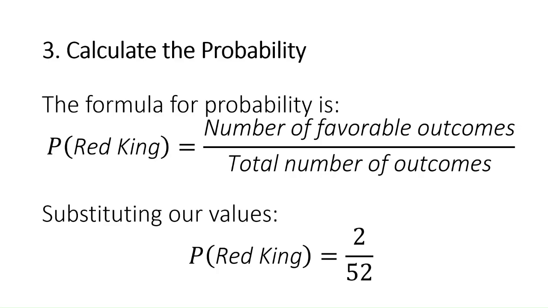How can we calculate the probability here? The probability of getting a red king from a deck of cards will be equal to the number of favorable outcomes divided by the total number of possible outcomes. How many favorable outcomes are there? Only two. Then we substitute the values: favorable outcomes to possible outcomes 52, that is 2 by 52.